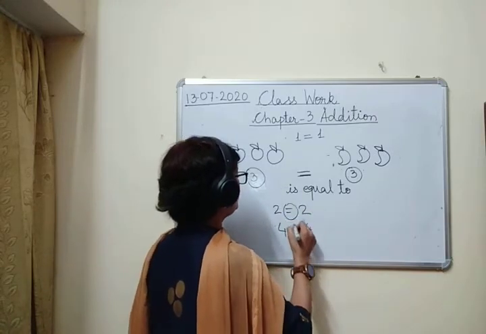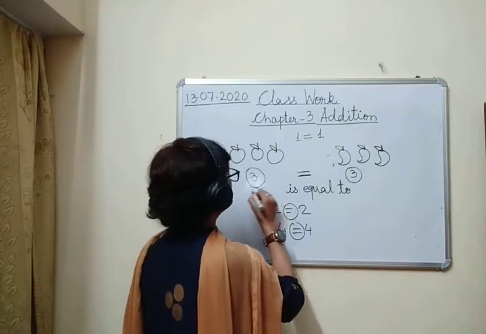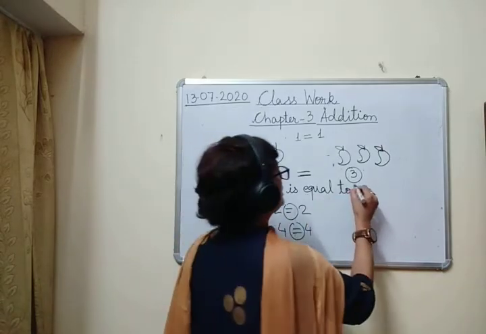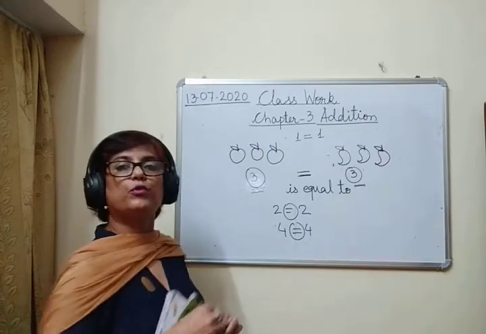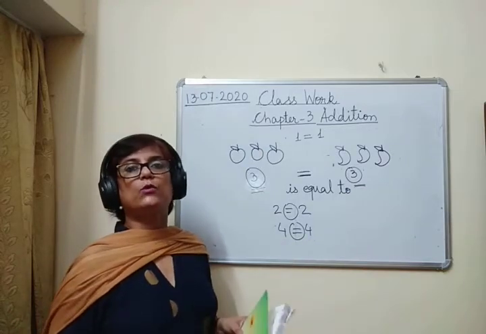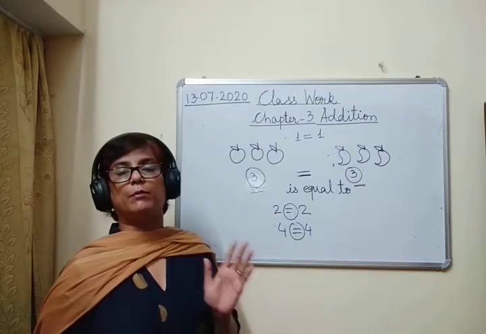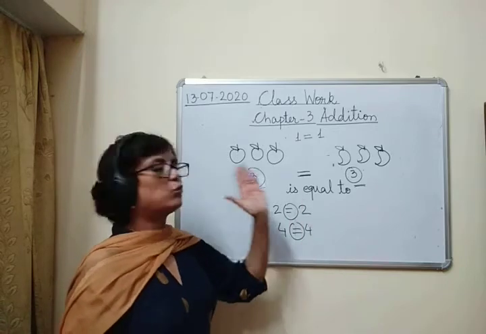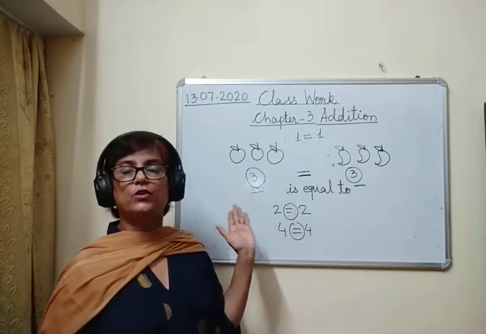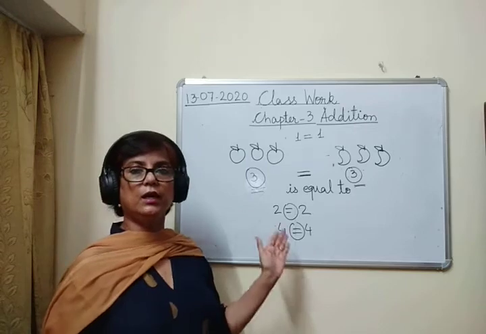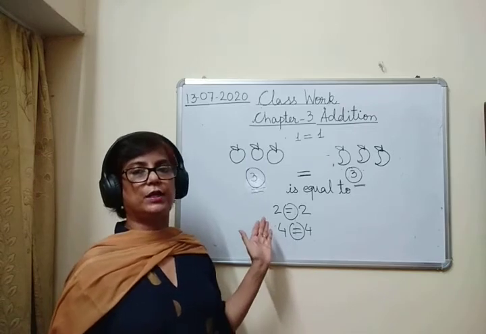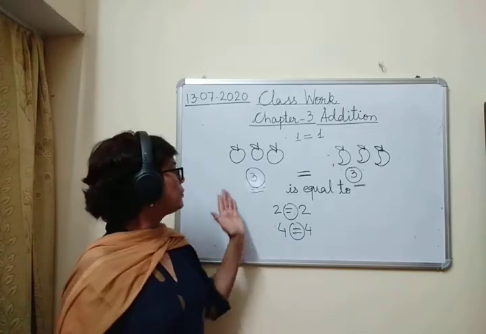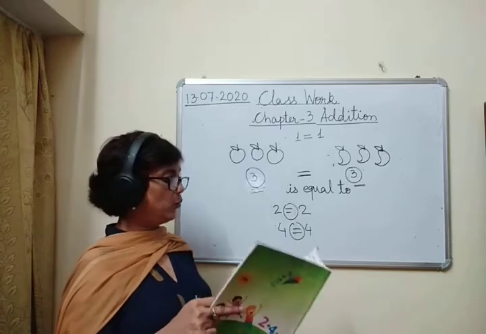So is equal to means is equal to के इस साइड जो नंबर है and इस साइड जो नंबर है both should be same. is equal to का मतलब होता है बराबर. तो is equal to के दोनों साइड के जो नंबर्स हैं they should be same. ठीक है, वो दोनों बराबर होने चाहिए. Clear? So this is the sign of is equal to.